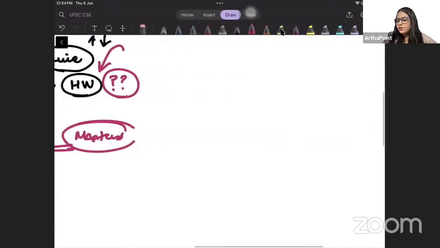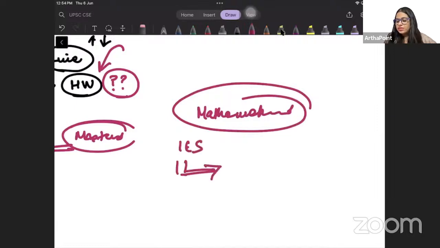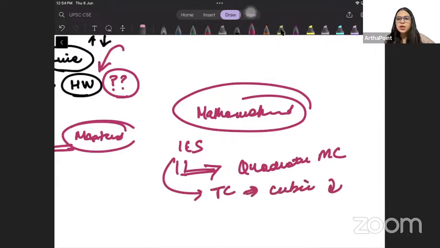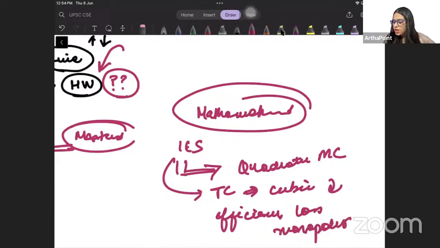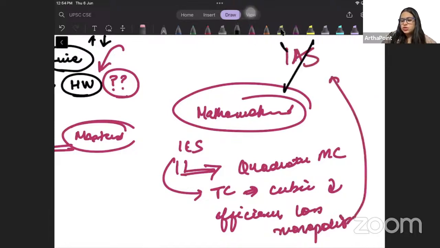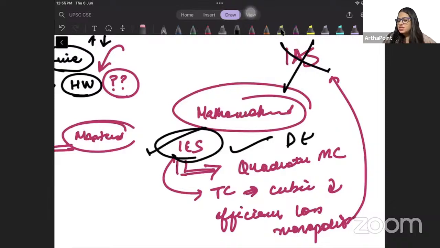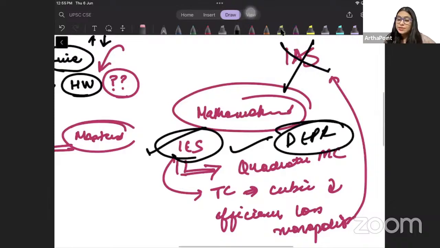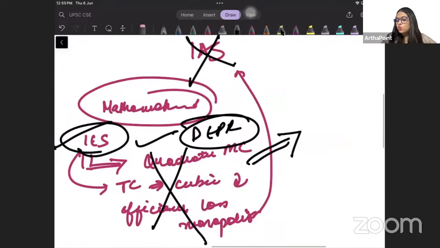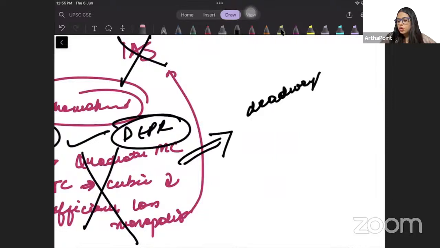For example, if I give you a very mathematical question, जैसे example in Indian Economic Service there was a question which had a quadratic marginal cost function. मतलब उसका जो total cost function था, it was a cubic total cost function. एंड उन्होंने पूछा था कि calculate the efficiency loss of a monopolist. Now this will never come in IAS, मैं आपको ये गारंटी के साथ बोल सकती हूँ कि IAS economics optional में it will not come, but this kind of question can be asked in Indian Economic Service, it can be asked in the RBI Grade B DEPR paper. But in its place, they can ask you about the deadweight loss caused in monopoly in the IAS Economics optional paper,